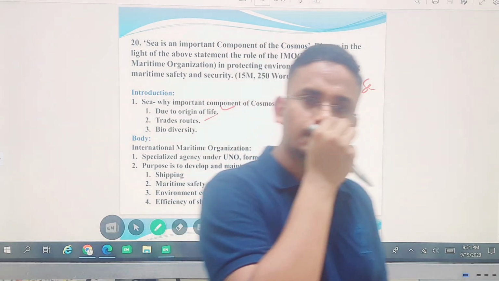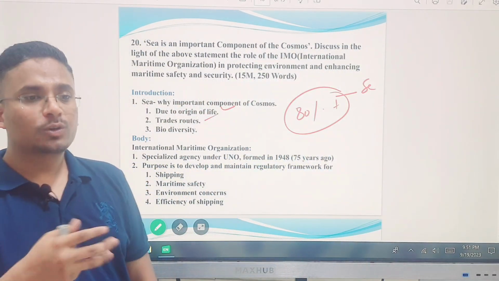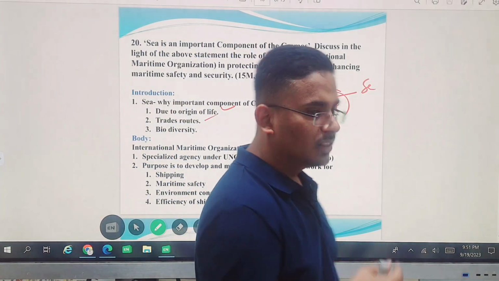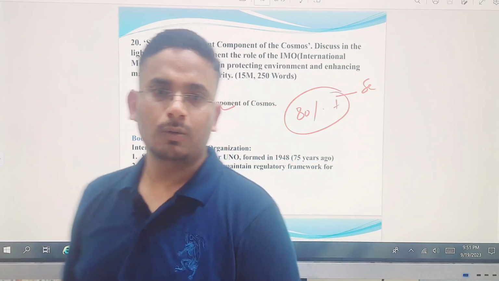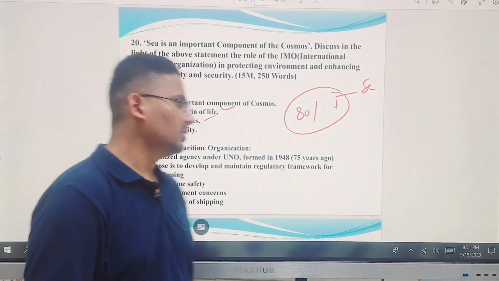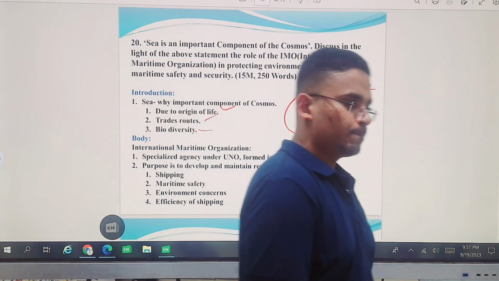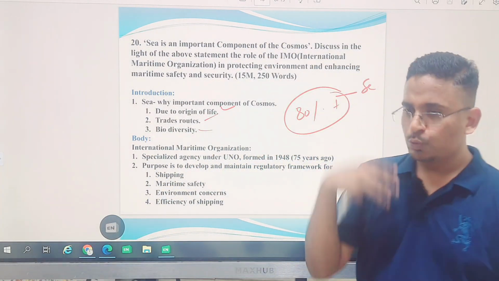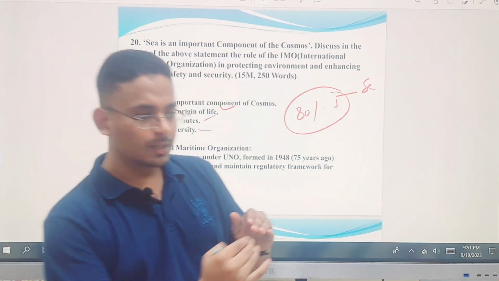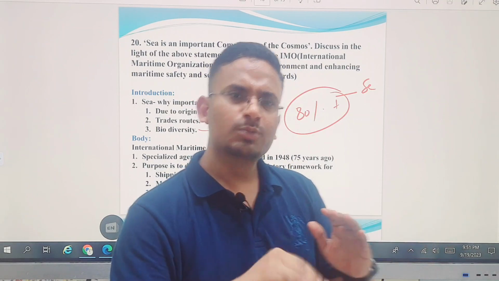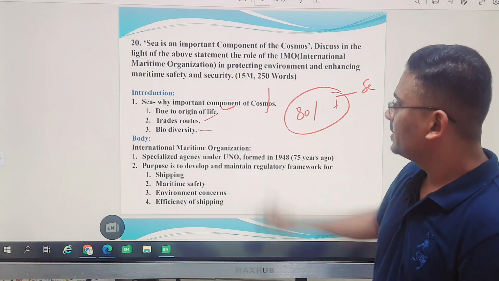It starts coming down. See what happens when inflation happens. The increase in price leads to inflation, and that inflation will take the economy of the country down. You know that. Then again, biodiversity. The biodiversity which we have on the ground is very limited, but the biodiversity below the sea is more than what we see outside. So these are the importance of the seas basically.